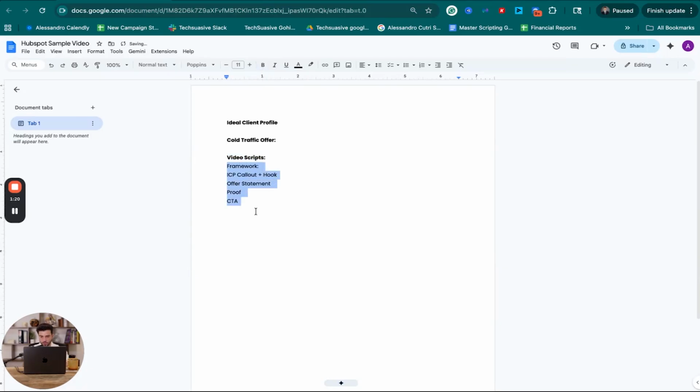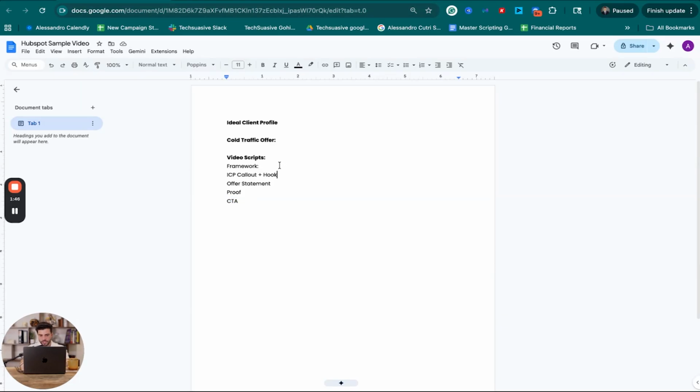So the framework that these follow is pretty similar across the board. You can also create static image-based ads off of these frameworks as well. But for the sake of this example, we're going to be creating video scripts so you can see my exact copywriting framework for that. But typically it's going to consist of an ICP callout plus a hook, an offer statement, your proof, and then your CTA. So we're going to go through all of this today. We're going to write the ads. You're going to be able to see my exact thought process as we go through everything.